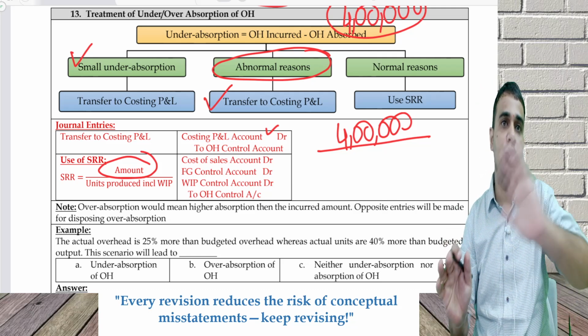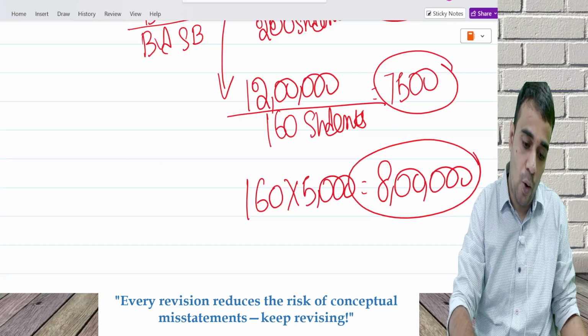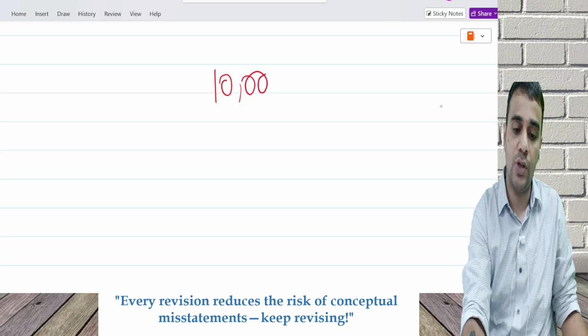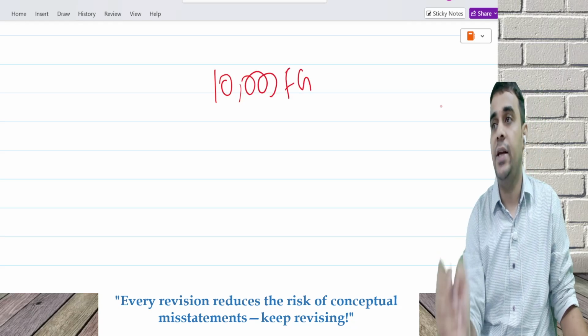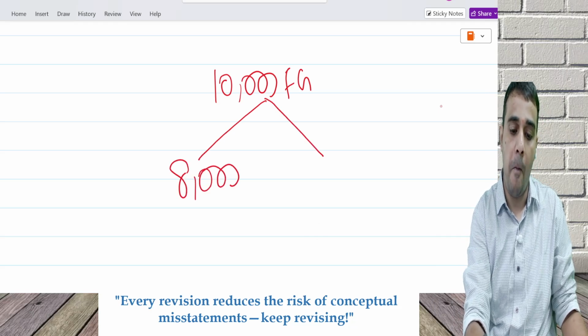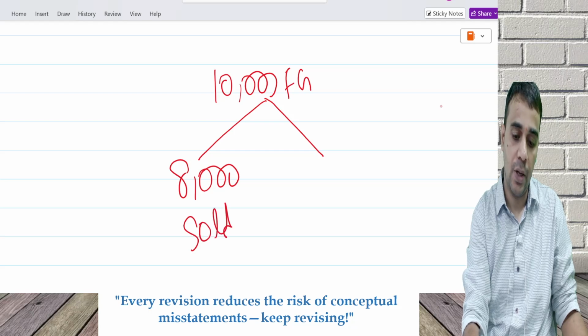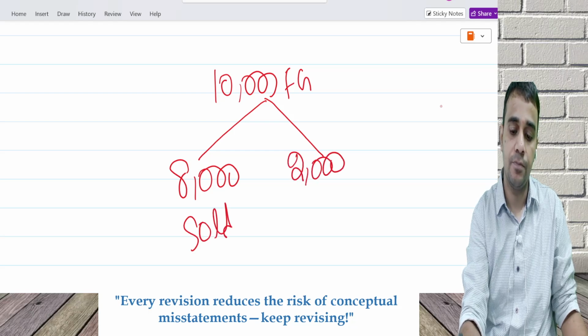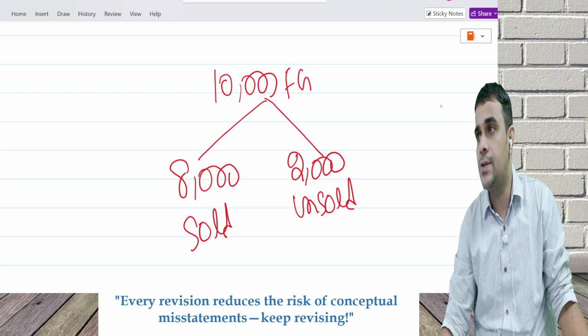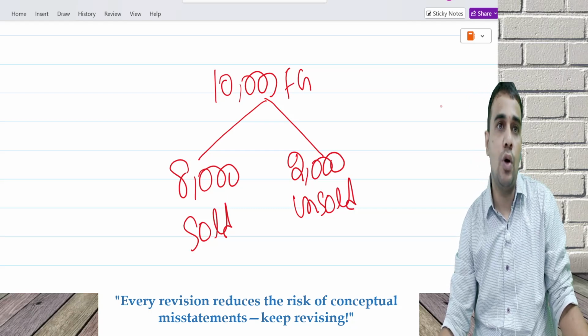Now I'll remove the Bharadwaj Institute example. An organization produced 10,000 FG. In this 10,000 FG, 8,000 sold, 2,000 unsold. Unsold will be finished goods. I produced 10,000 units, 8,000 sold, 2,000 unsold.